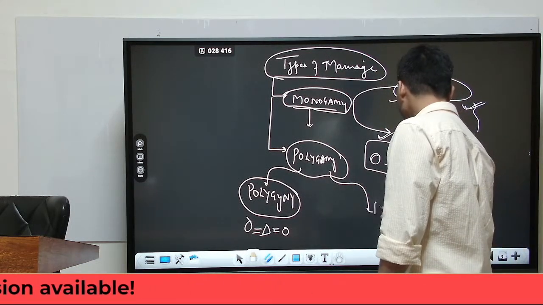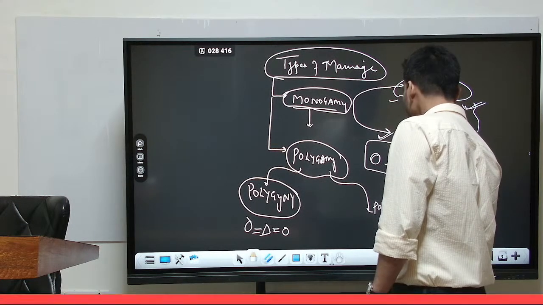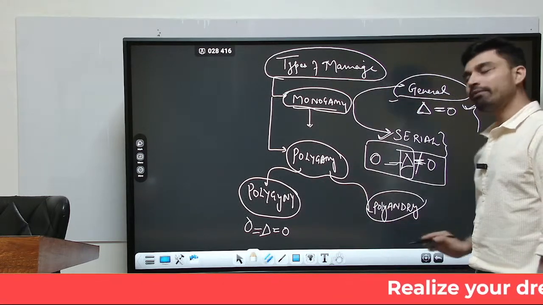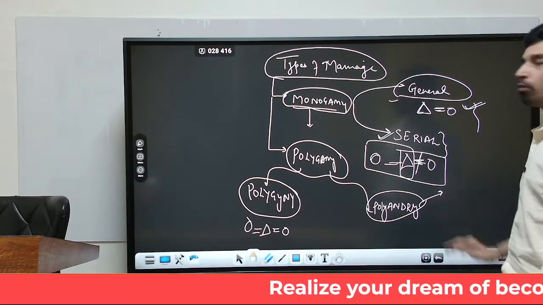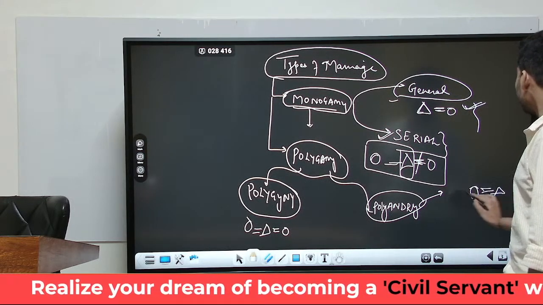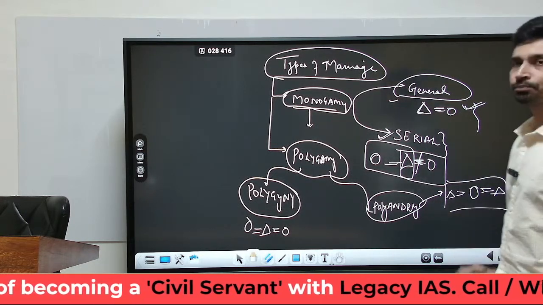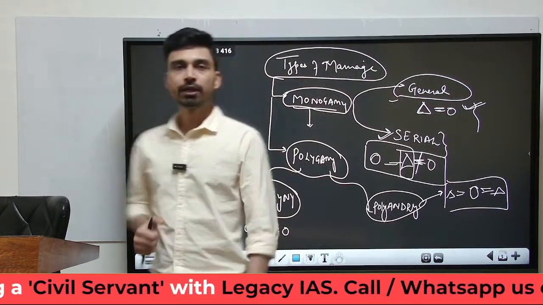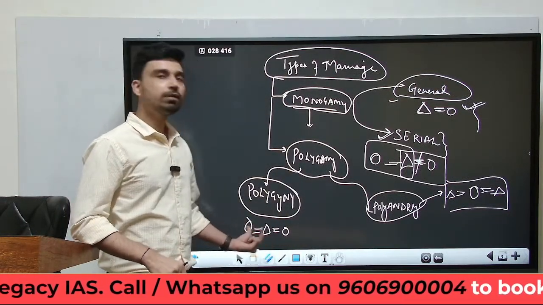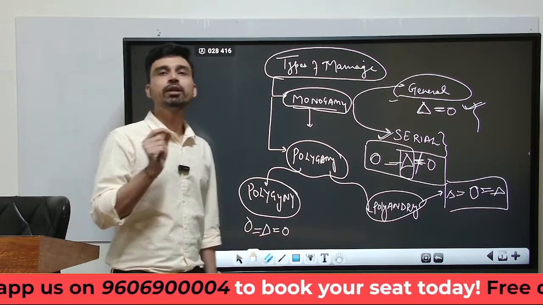On the other hand, we can define polyandry. So polyandry is just the reverse of polygyny. In polygyny, a man has two different wives at the same point of time. On the other hand, in polyandry, a female has more than one husband at a given point of time. So this is something that can be described like this. The symbols we have discussed in the last class, where the symbol of triangle represents the male member of the society, the symbol of circle represents the female member of the society, and the equal symbol represents the union of marriage.